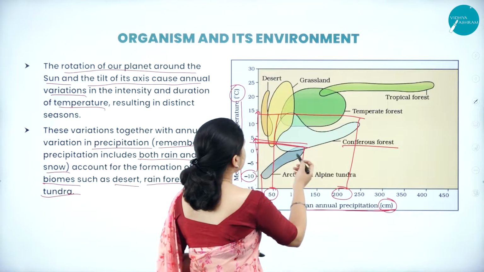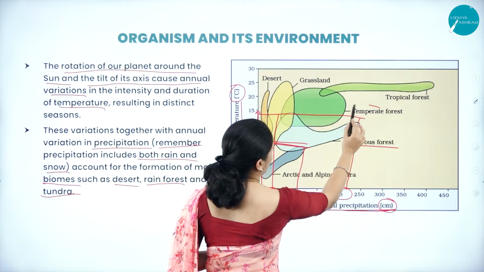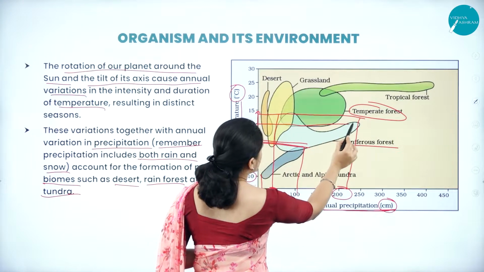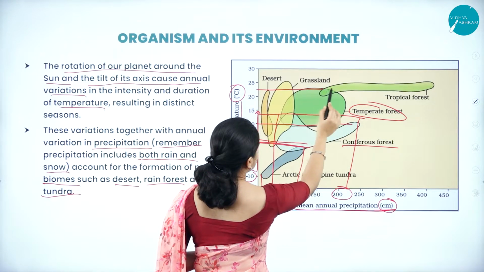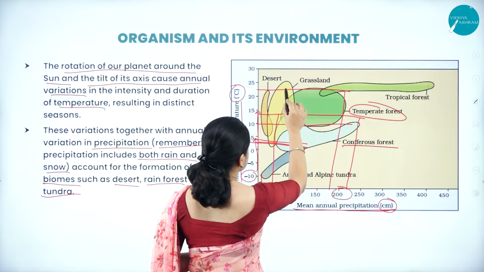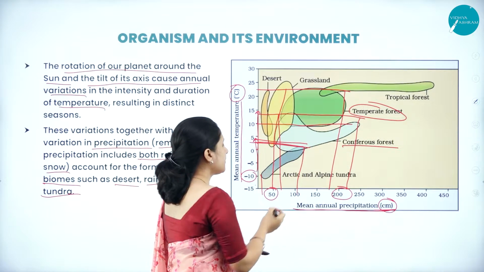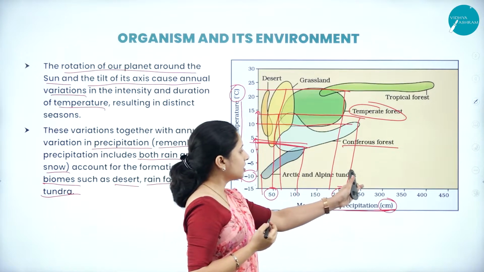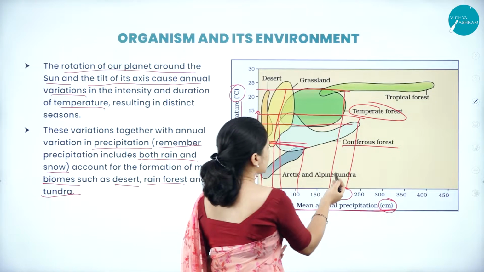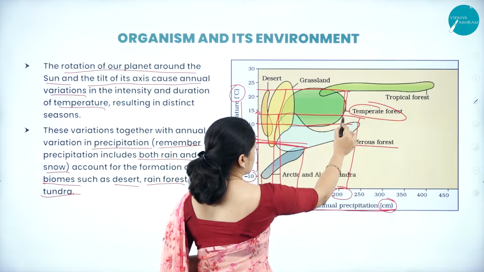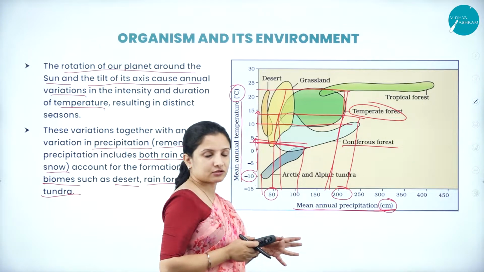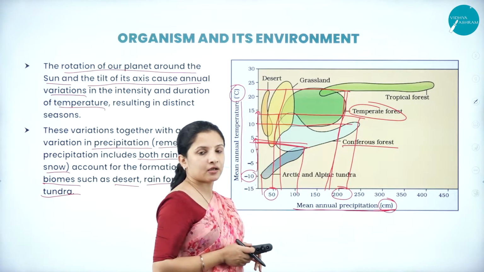Next, talking about the temperate forest. I'll draw a line here; temperate forest starts from here up till here. The rainfall is somewhere between 55 and 230 centimeters, or rather around 170 to 190 centimeters, which is enough for temperate.